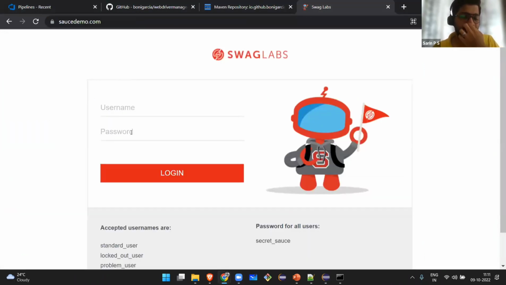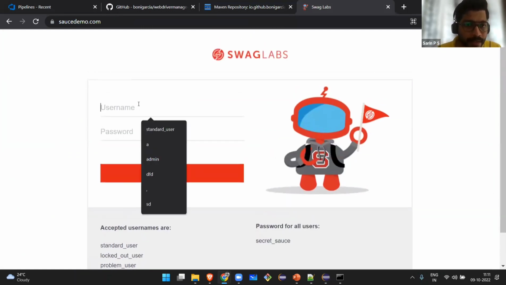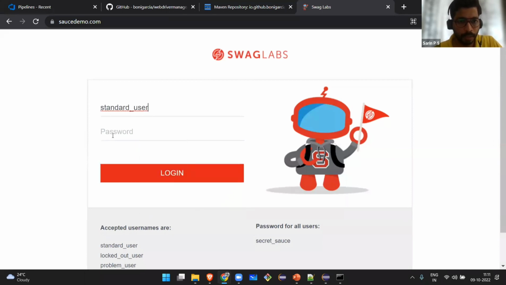What is the next stage? You have to find the element, click on it, and enter your username here. You have to find this, click on it, and enter the password here. Then you have to click on the login button. That is the next stage: finding the element, entering the username, finding the element, entering the password, and clicking the login button. This is the manual step that I'm going to automate right now.